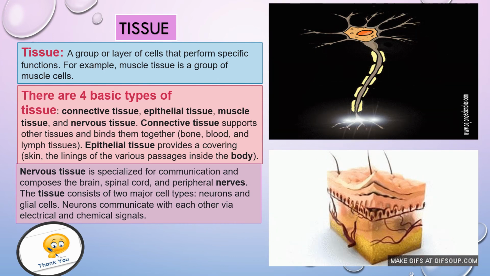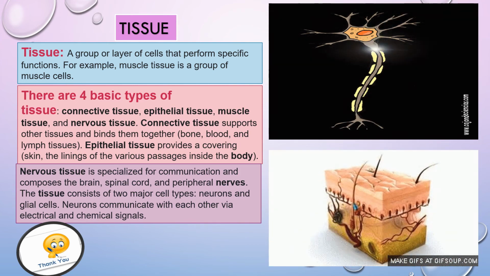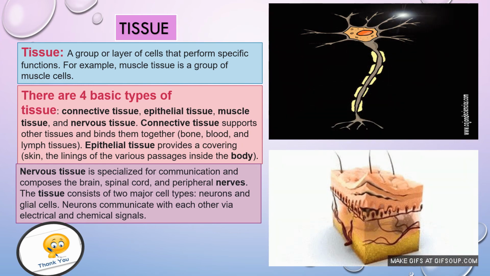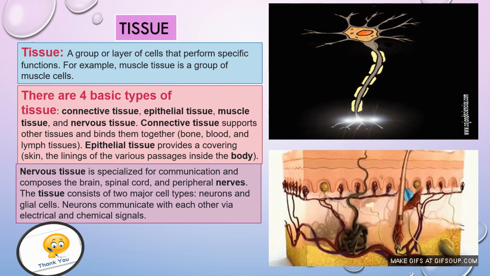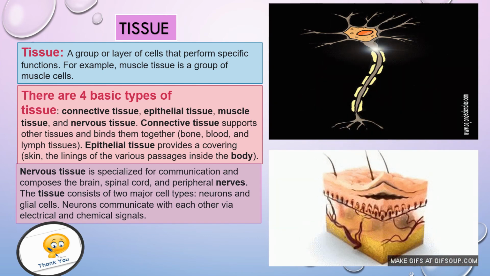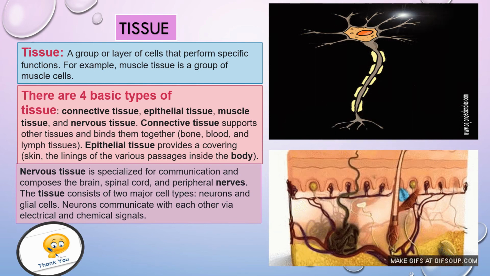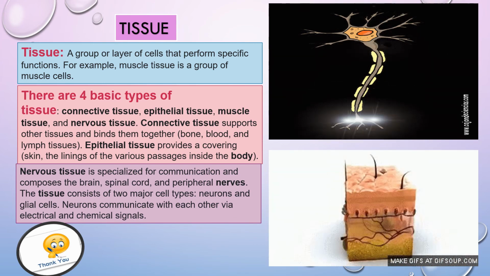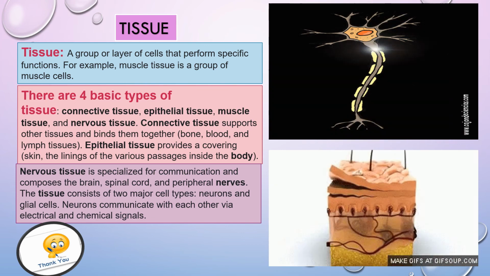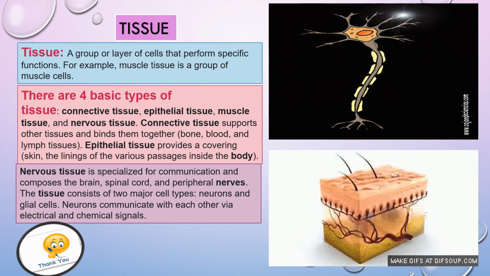Now see the next diagram. In the next diagram, the skin structure is there. See the first one, like the pages of a book, it is folding. See the diagram, it's a GIF. So it is folding. That first folding one is called the epidermis. And the total skin is made up of epithelial tissue. Hope you have understood.